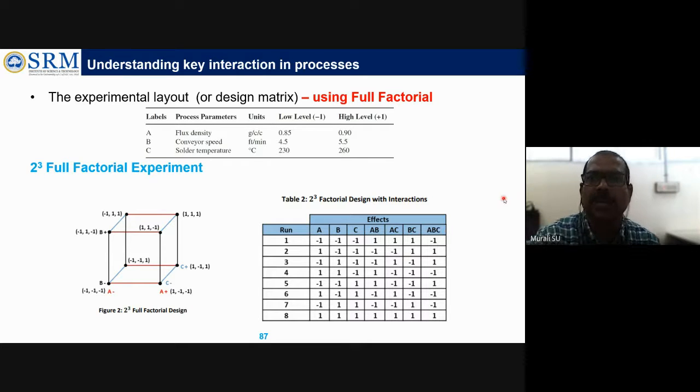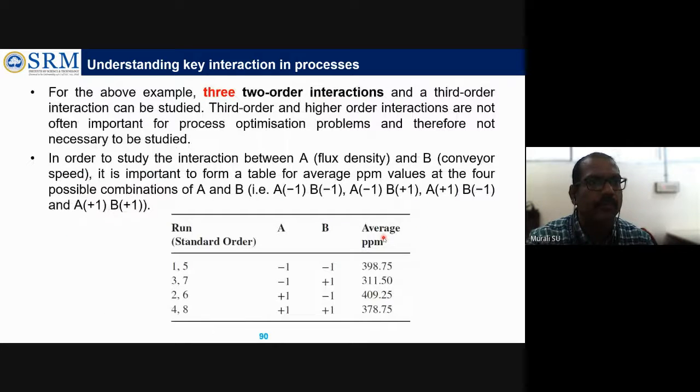Generally, research papers or many people who do experimentation will go with two-factor interaction only, either AB or AC or BC. They won't consider ABC altogether. Third order and higher order interactions are not often important for process optimization problems and therefore not necessary to be studied. Even though the statistical tool or software will give you the result, it is not necessary to consider all three combinations. Only go with any two factors.